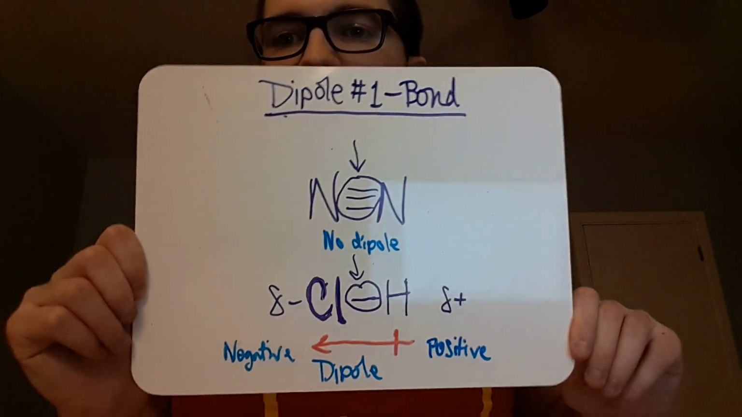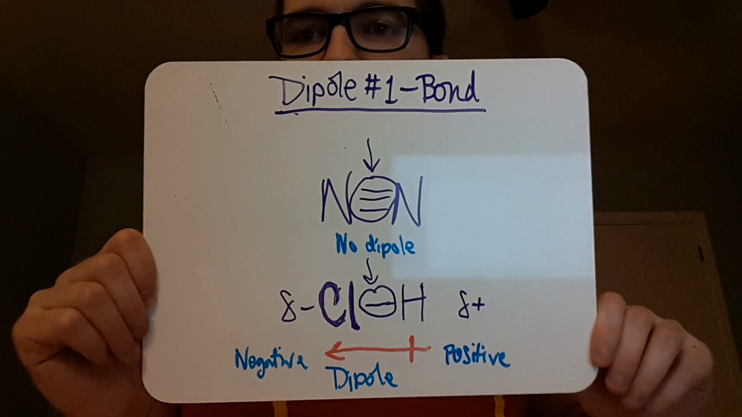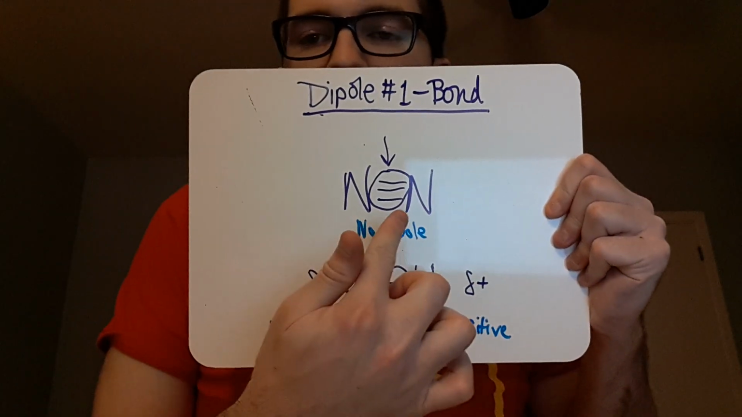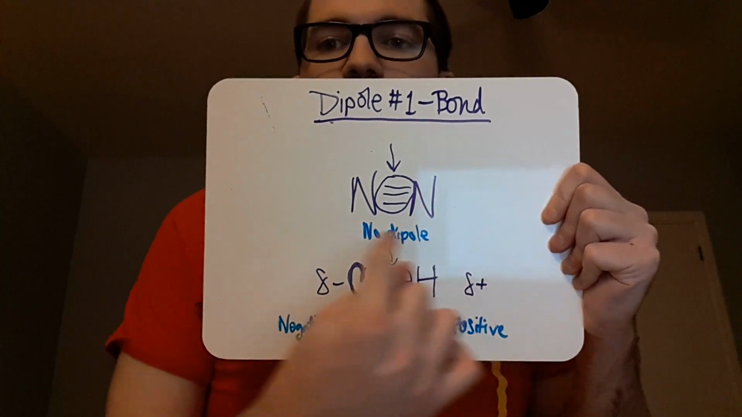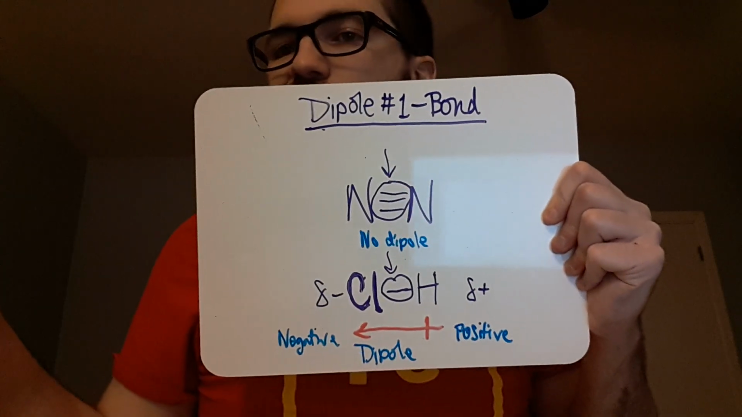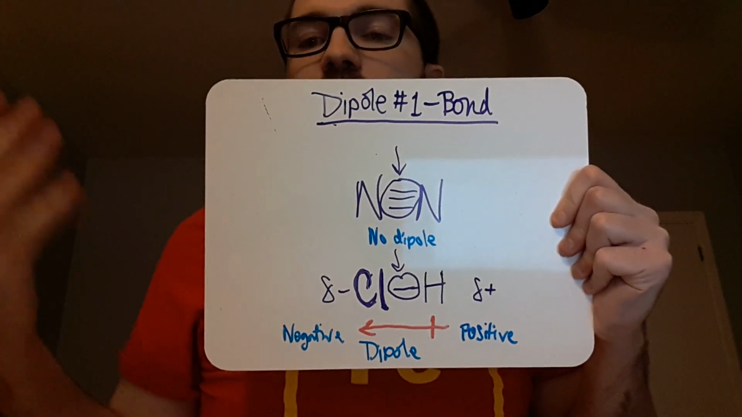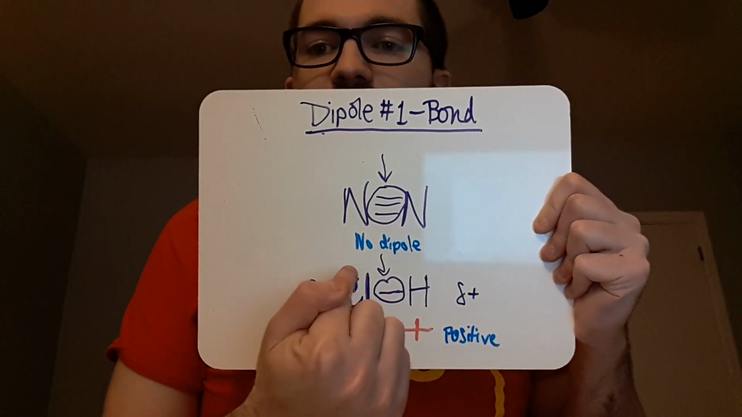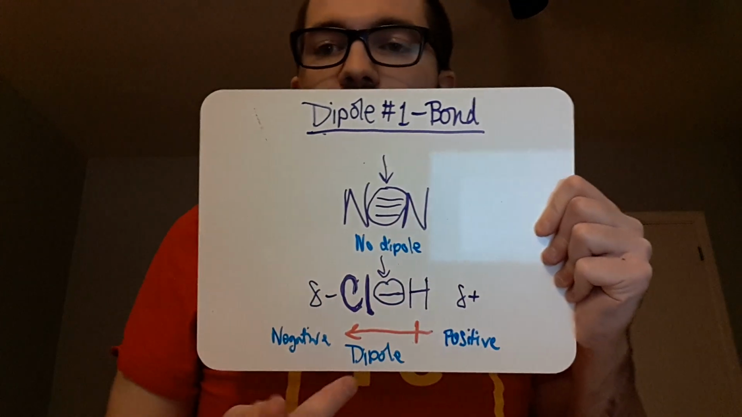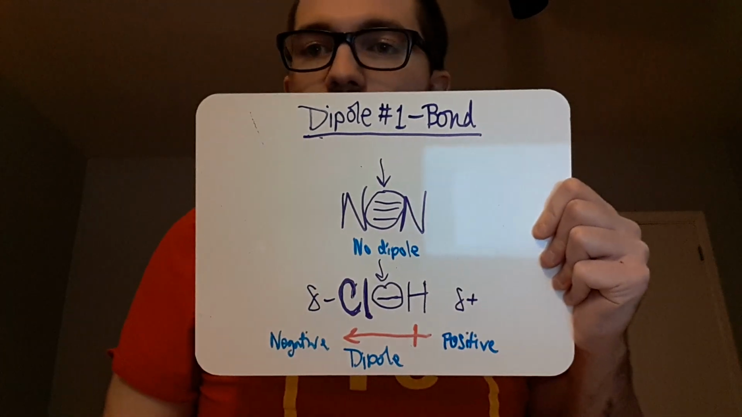So dipole definition number 1 is for a bond. What this is saying is, look at the bond that you have. Is it polar or nonpolar? If you have 2 nitrogens, is one any stronger than the other? No, they have equal strength. And so this bond would not be polar, and we would say it was not a dipole, right? This bond has no dipole.